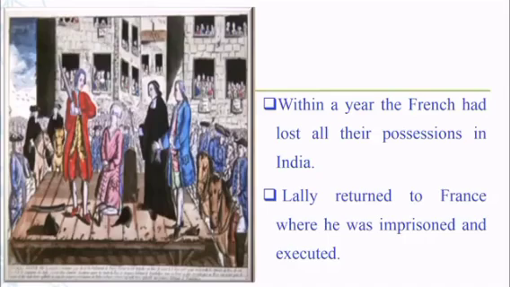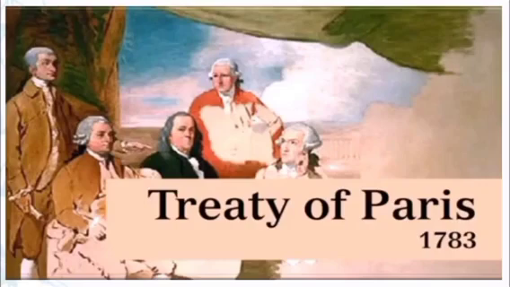Within a year, the French had lost all their possessions in India. Count Lally returned to France, where he was imprisoned and executed. Here, executed means killed. So the Third Carnatic War ended with the Treaty of Paris, which was signed in the year 1783.